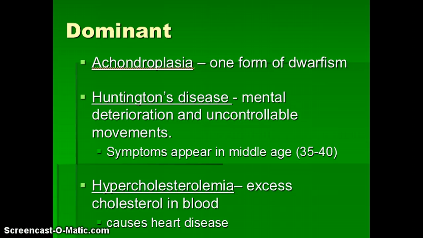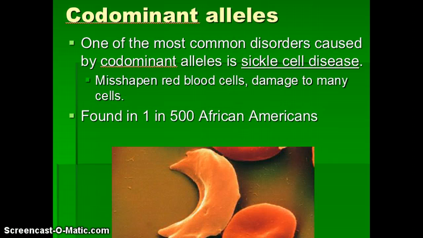So we've talked about recessive alleles causing some disorders, dominant alleles. We also have the codominant alleles that can wreak some havoc. And one of the most common disorders caused by the codominant is the sickle cell disease. And what happens is you get these red blood cells that are misshapen and damage to many of the cells.